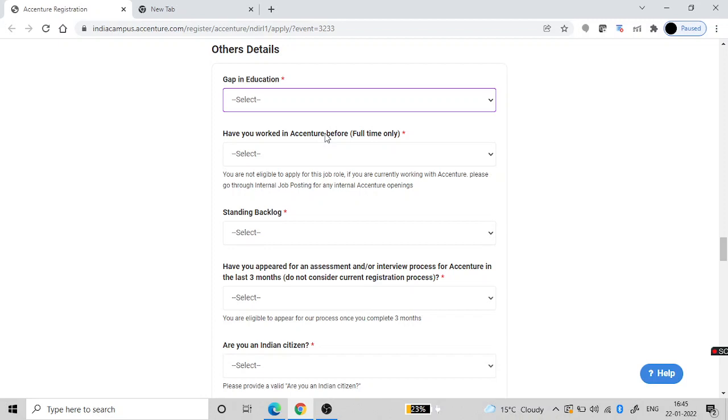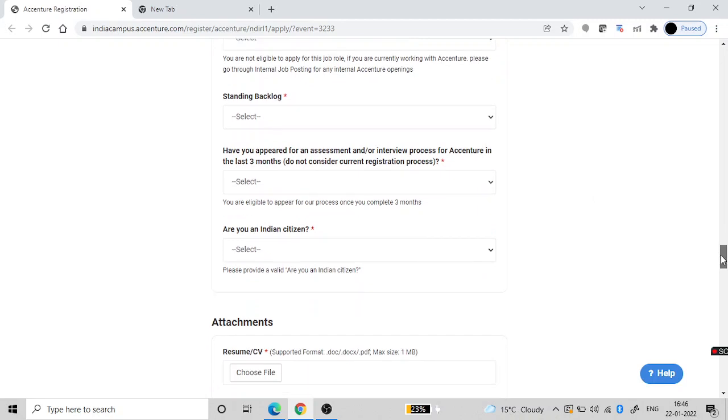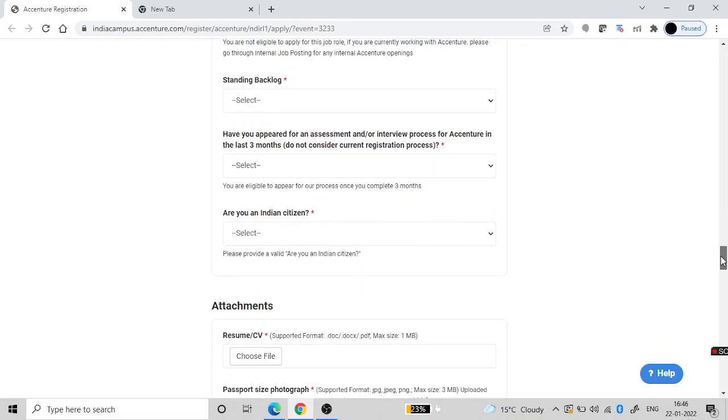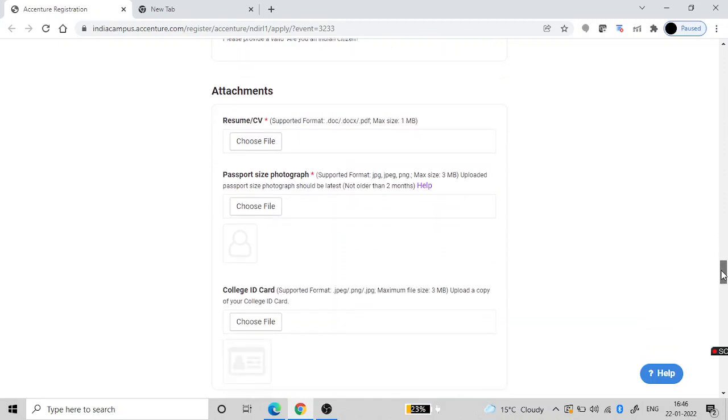Have you worked in Accenture before? Any backlog? If you have applied for Accenture in the last 3 months? Are you an Indian citizen? You have to give all these details. These are very clear. Then you have to add your resume here. Resume should be really updated. Add a very updated resume.